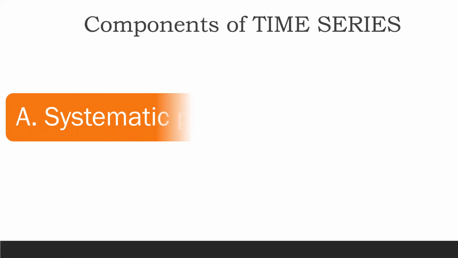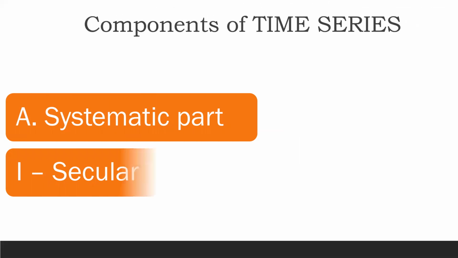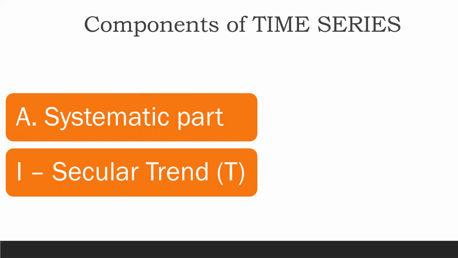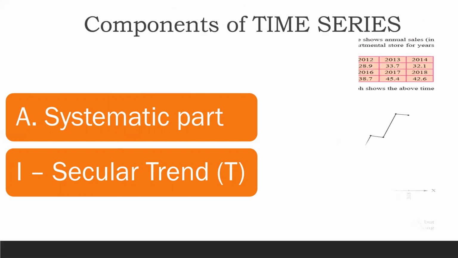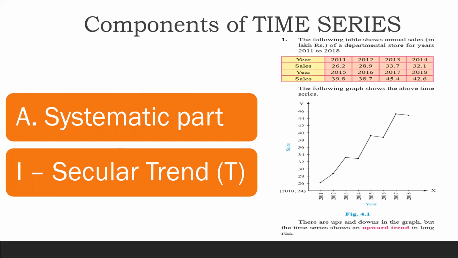So consider this particular example which is given in your textbook. It can be continuous increasing या continuous decreasing. Now, for example, consider the population of a country. Now, population of a country cannot decrease एकदम से नहीं गिरेगा, है ना? It will keep on increasing.